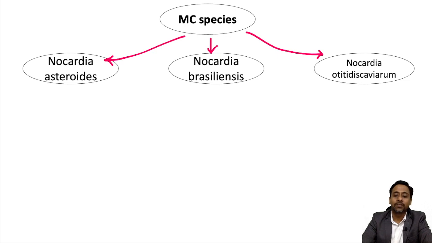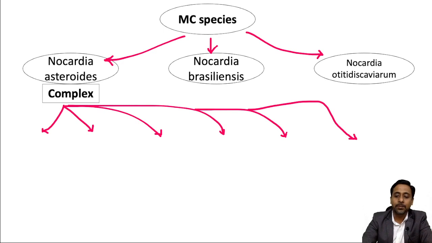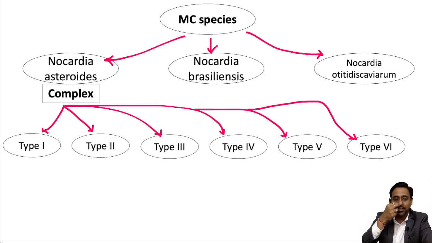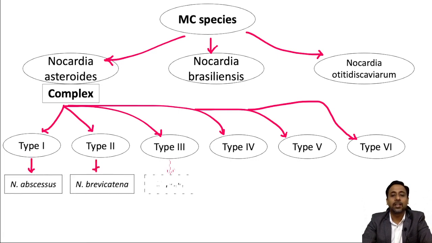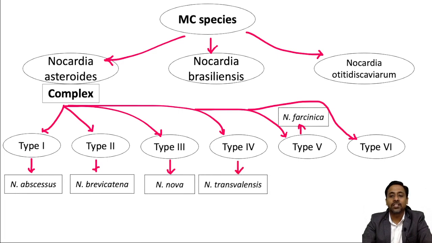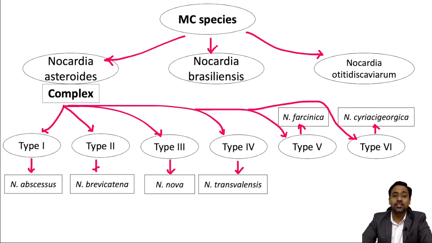So these are called the Nocardia asteroides complex, and the various species which belong to this complex are called drug resistant types, and these types are type 1, type 2, type 3, type 4, type 5 and type 6. Type 1 is Nocardia abscessus, type 2 is Nocardia brevicatena, type 3 is Nocardia nova, type 4 is Nocardia transvalensis, type 5 is Nocardia farcinica, and type 6 is Nocardia cyriacigeorgica. Some of these species are themselves complexes and contain various other species.